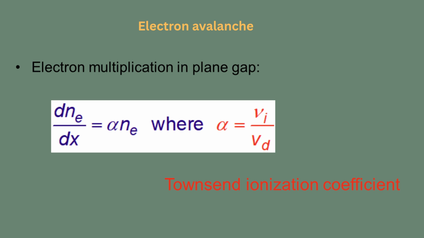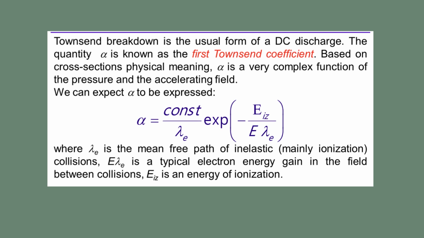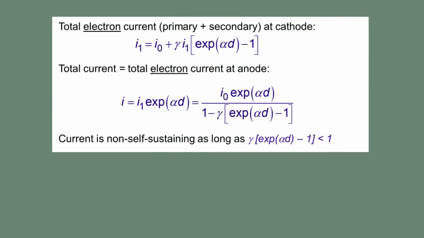This results in a multiplicative cascade, or an electron avalanche, where the number of electrons grows exponentially as a function of distance through the gas. The quantitative description of this process is given by Townsend's first ionization coefficient, denoted by alpha. This coefficient is defined as the number of electron-ion pairs produced per unit length by a single electron drifting in the electric field direction. The electron current at a specific position from the cathode thus follows the relation shown here. The equation yields an exponential solution for the current growth.